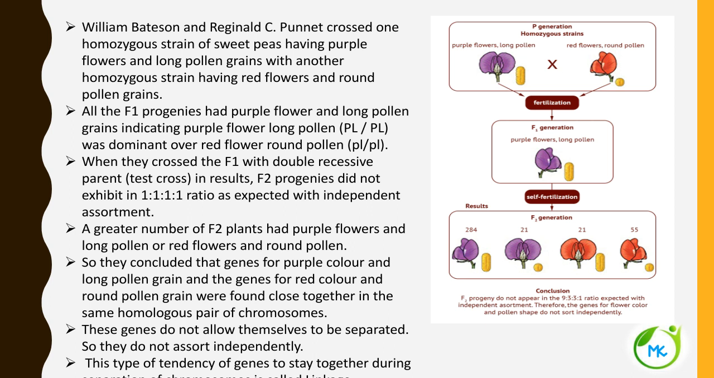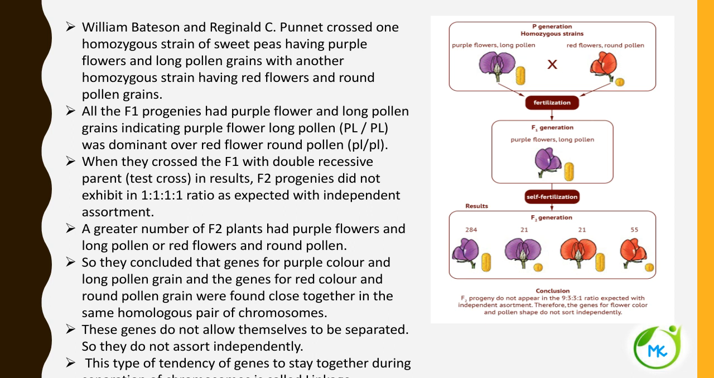And when the test cross was done, as you all know from the dihybrid cross, we have studied the dihybrid test cross, that is, crossing the F1 progeny with the double recessive parent is called a test cross. What is the ratio obtained in a test cross? It is 1:1:1:1. This is the ratio obtained in Mendel's test cross. But the same did not apply here.